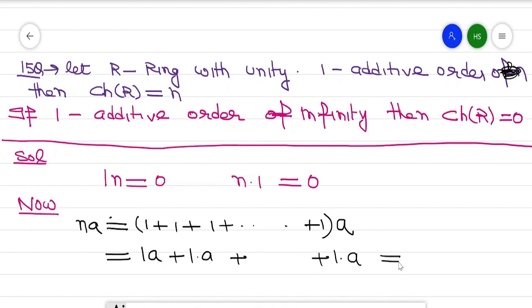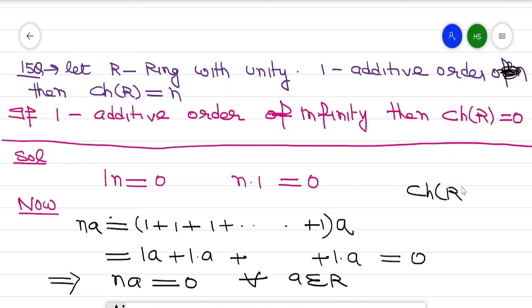If 1 into a is 0, each of these terms will be 0. It implies na equal to 0 for every a belongs to R. So it means characteristic of R is equal to n, because n is a positive integer which satisfies this condition.